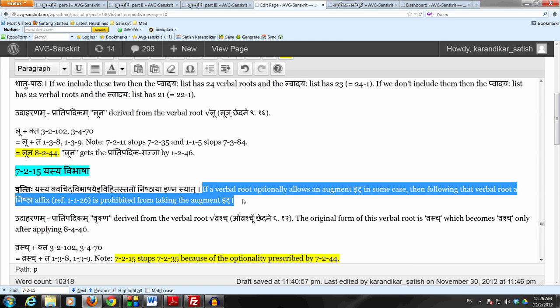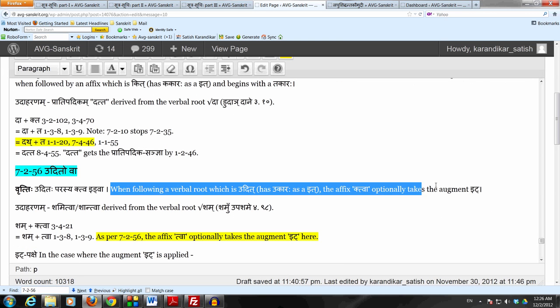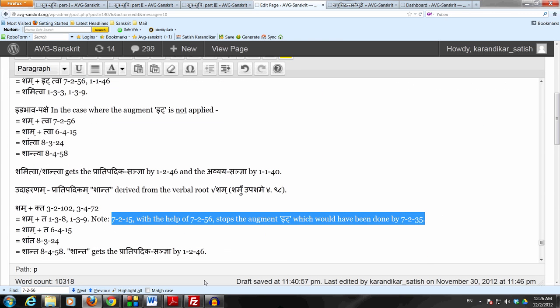So that is how 7.2.56 triggers 7.2.15. So 7.2.15 in combination with 7.2.56 now prohibits the idagamaha, which would have been done by 7.2.35. That is why we are studying this sutram right now, because it indirectly affects the nishtha affix.